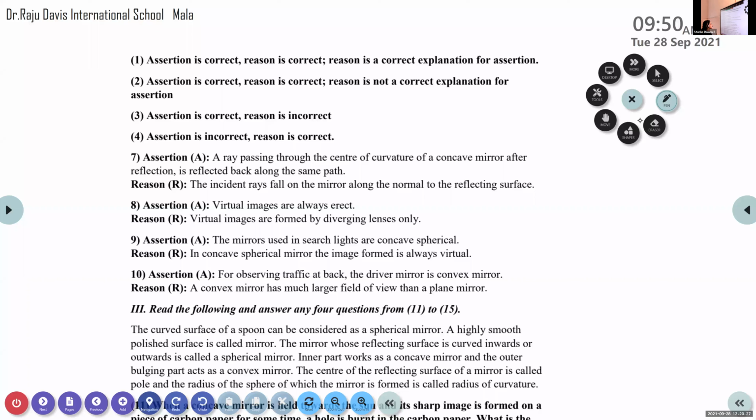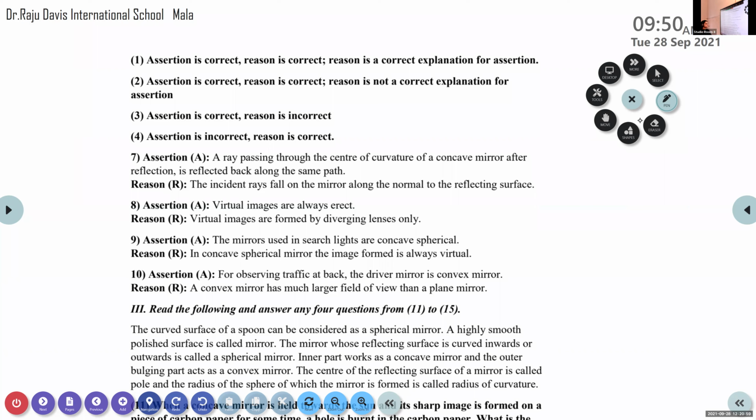In the fourth case, the assertion is incorrect, but the reason is correct. So these are the four options. Then you read the assertion and reason. While solving this type of question, first check whether the given assertion is correct or incorrect. Then proceed with the reason. If the reason is also correct, then the next step is to check whether this reason is the correct explanation for the assertion. Then go with the options. Okay, so let us start.